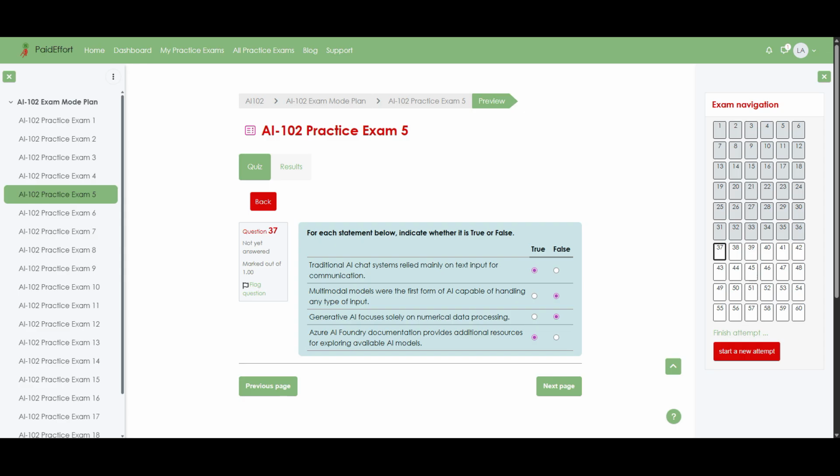The third statement is also false because generative AI certainly uses numbers under the hood, but its purpose is to create human-like outputs such as text, images, or audio, not to focus only on raw numerical calculations. Finally, the fourth statement is true, since Azure AI Foundry documentation does provide links, guides, and references that help users explore the different AI models available and understand when to use each one.